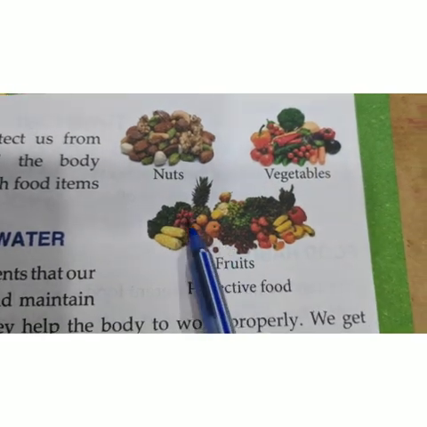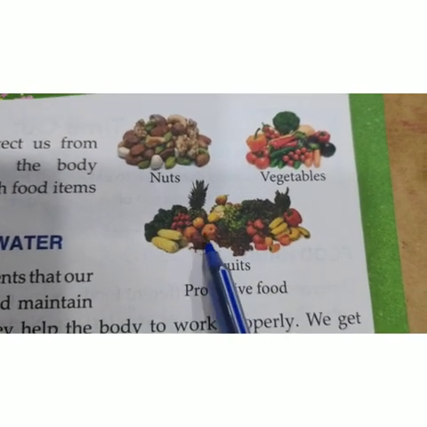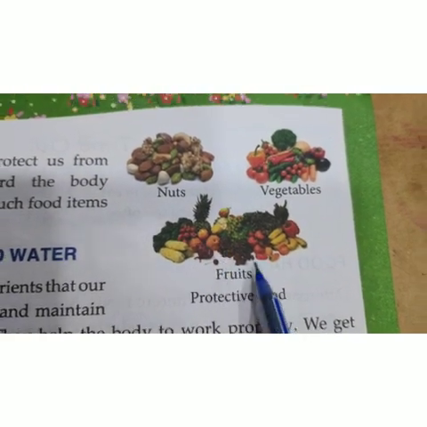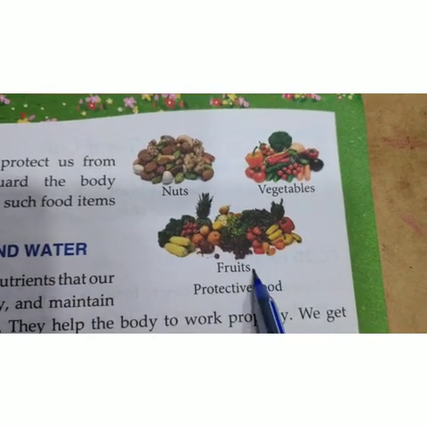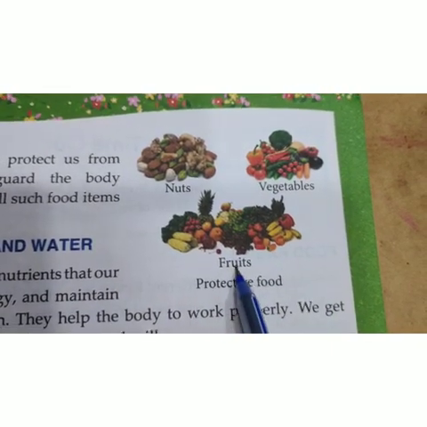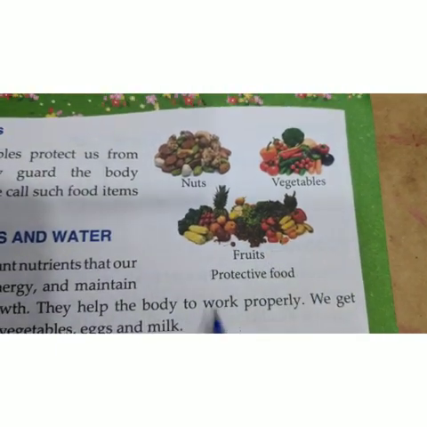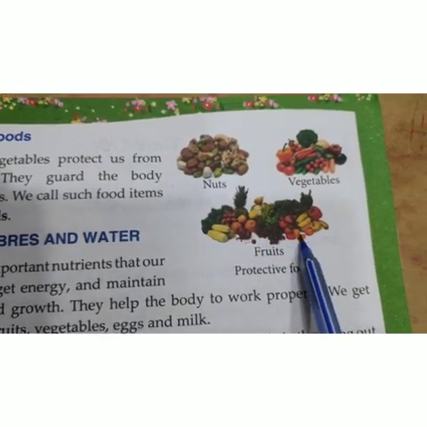And here you can see so many fruits are there, right children? Banana, mango, orange, pineapple. Pomegranate is there, lychee is there, capsicum is there. So many are there, right children? Tomato, capsicum, everything is there, right children?